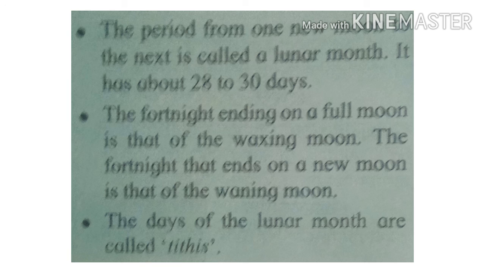The fortnight ending on a full moon is that of the waxing moon. The fortnight that ends on a new moon is that of waning moon. The days of the lunar months are called tithis. So this is the revision of our second lesson.